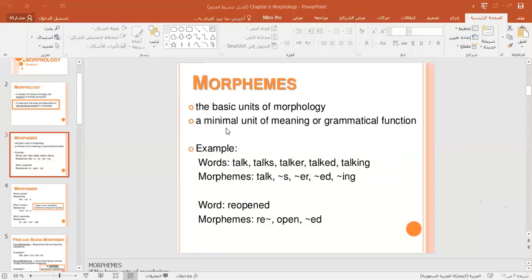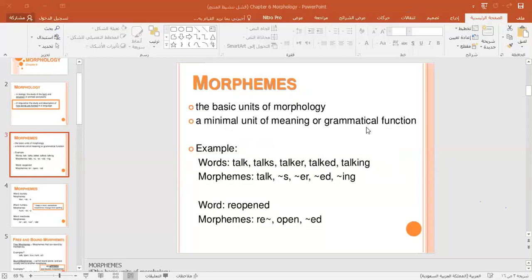It means it is the smallest unit that has either meaning or grammatical function. So a morpheme is the smallest unit of meaning or grammatical function.